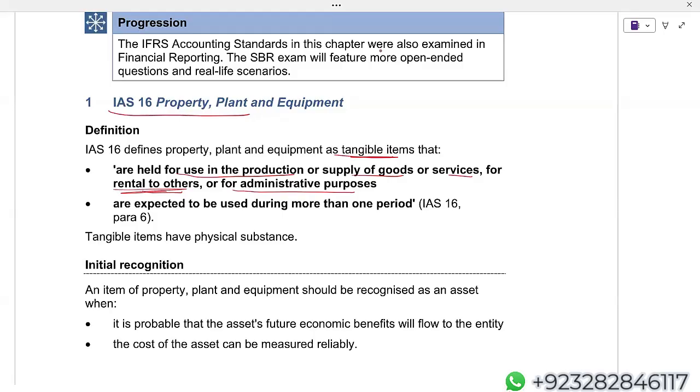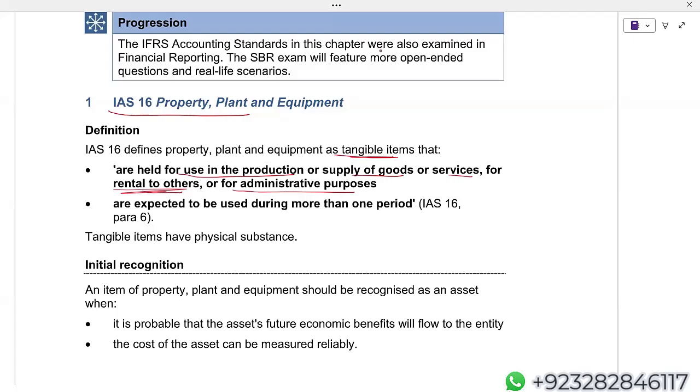Now listen, under IAS 16, when I'm providing properties on rent, I'm not just providing properties on rent. We do provide significant ancillary services. The best example is hotel properties. In hotel properties, we just do not provide the room on rent. We do provide significant ancillary services. So on hotel properties, I'll apply IAS 16, Property, Plant and Equipment, even though I'm getting a rental income.